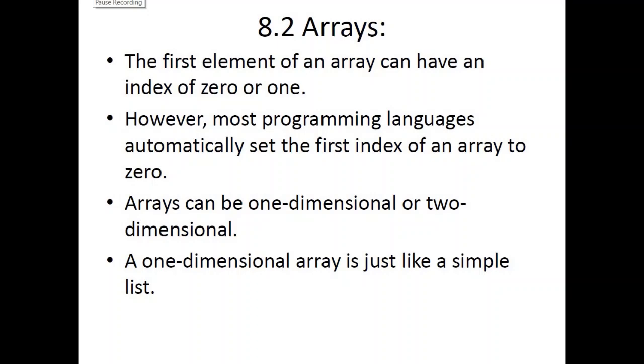The first element of an array can have an index of 0 or 1. Most programming languages automatically set the first index of an array to 0, whereas when we are writing pseudocode, we normally prefer to have the starting position as 1. But again, it depends on the examiner's instruction. If the examiner has instructed you to make or print an array from the 0th position, then you do that. Otherwise, it's up to you whether you start at position 0 or 1. There is no deduction of marks for that as long as no instructions are specified.